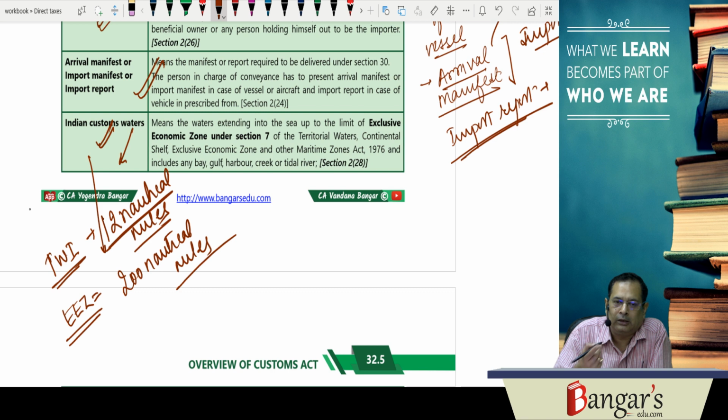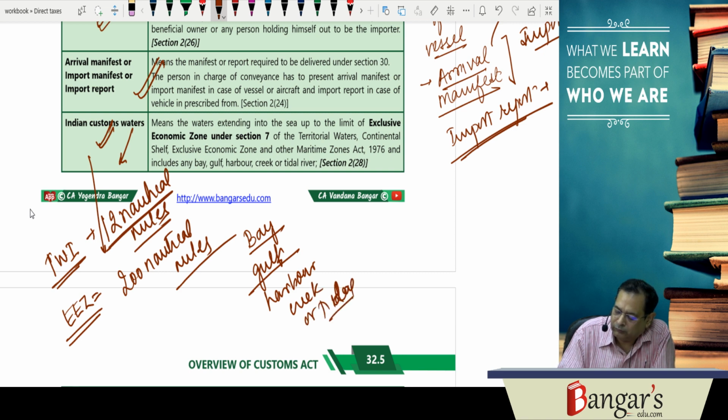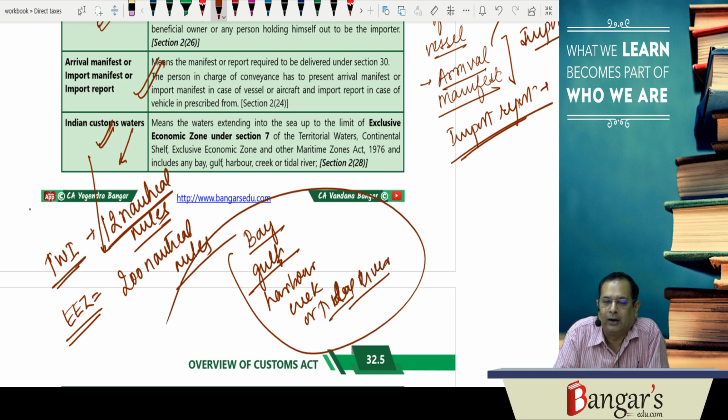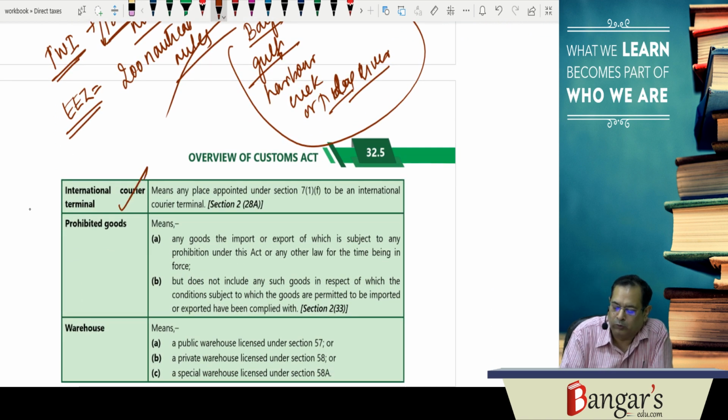and basically it includes what? This Indian customs waters includes Bay of Bengal, say Gulf, Indo-Gulf, say harbor. These you have discussed in geography also. Creek or tidal river. Why are they coming under the ambit of Indian customs waters? Because smuggling may take place through these Bay, Gulf, harbor, creek or tidal river, therefore they are also brought under the ambit of say Indian customs waters. We are having international courier terminal. Basically it's a place which has been appointed to be an international courier terminal.